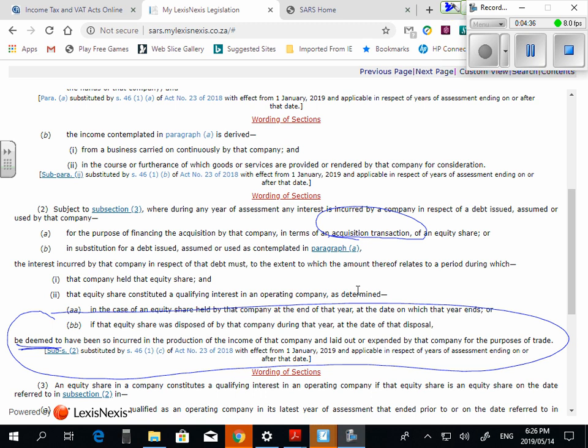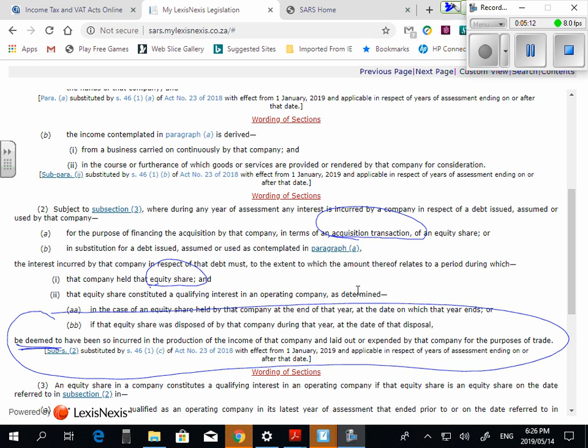Okay. And it says, later on, that company held that equity share. Now, guys, what's an equity share? We're going to see that term a lot today. What is an equity share? It's a voting share that shares in profits of the company. Essentially not necessarily voting when they define it for tax. They define it as a share that shares in the profits of the company. So it gets ordinary dividends. Are you guys comfortable with that? So a participating pref would actually be an equity share as well. Okay? But ordinary shares. Everybody comfortable?